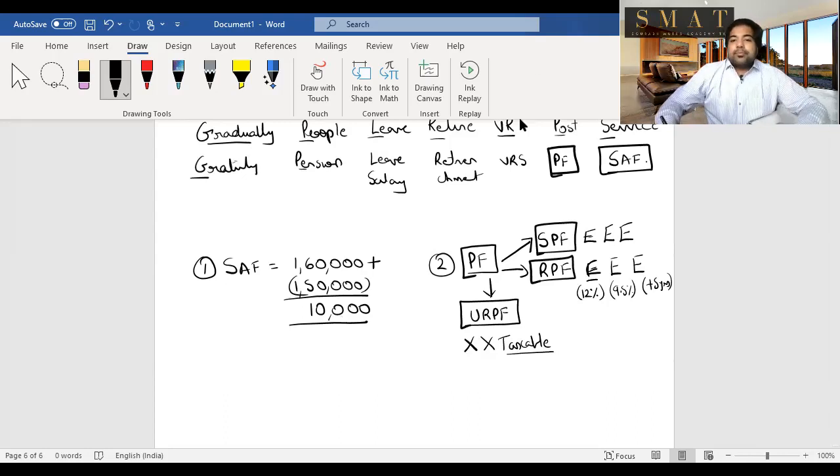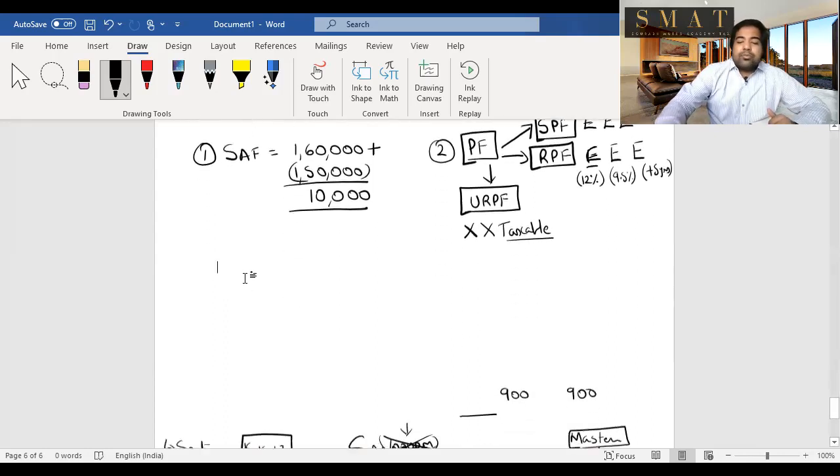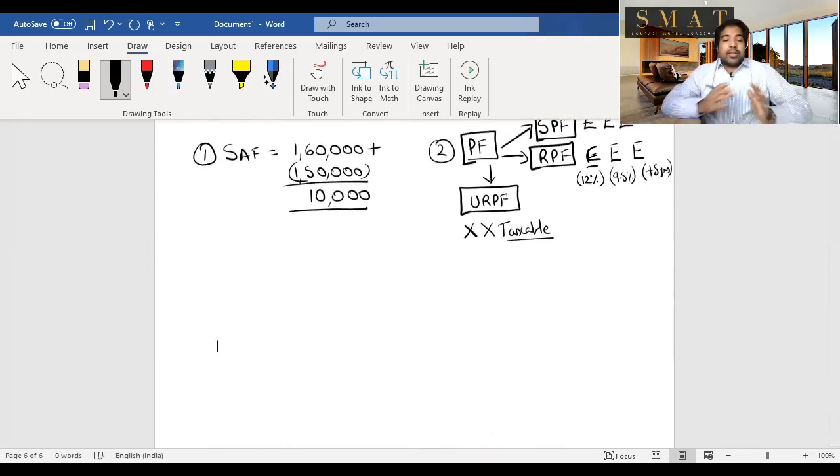So two things done. We'll plug in the sections later. Next, look at VRS, voluntary retirement scheme. Guys, in voluntary retirement scheme, you worked in an organization for a couple of years, and the organization does not need you. For example, banks, now that they are computerized, didn't want so many employees, so they prepare a scheme which is called VRS, voluntary retirement scheme. So they ask people who want to retire, they can voluntarily retire before the retirement age.